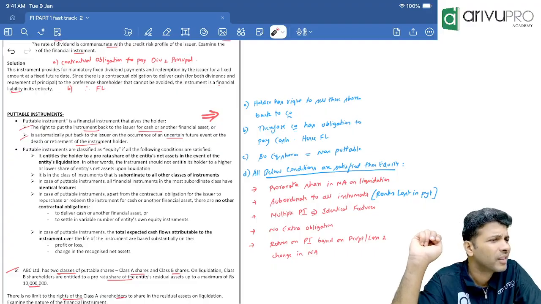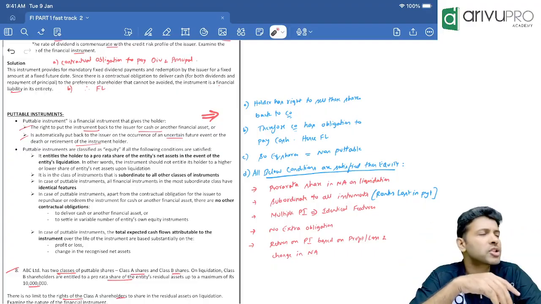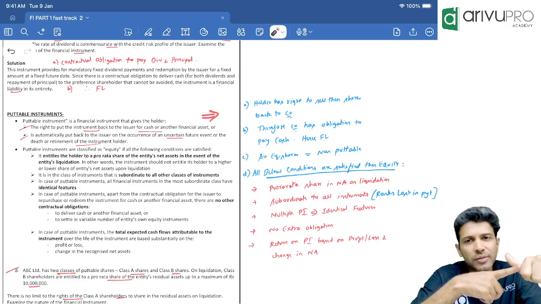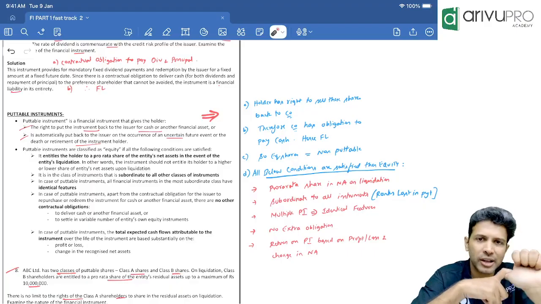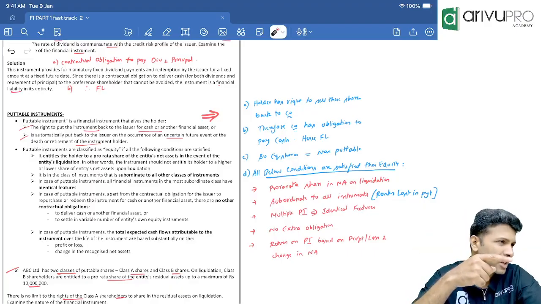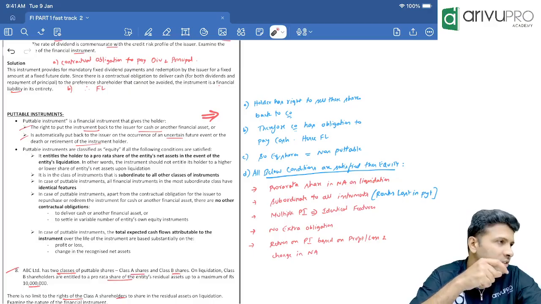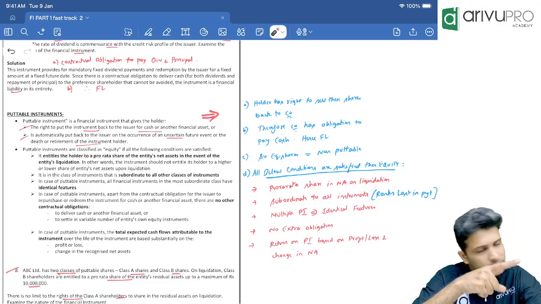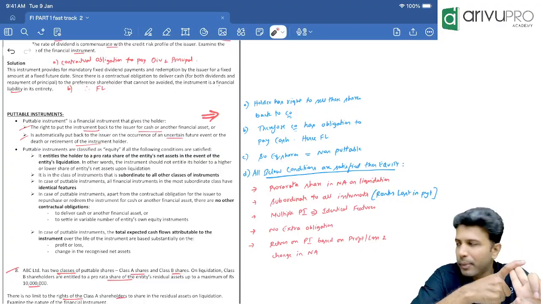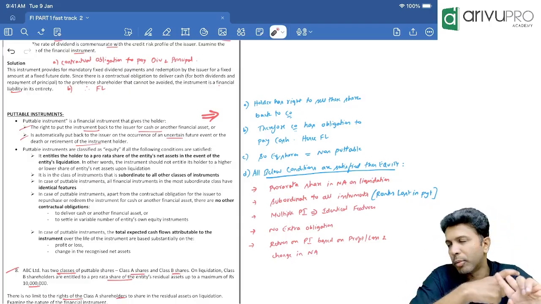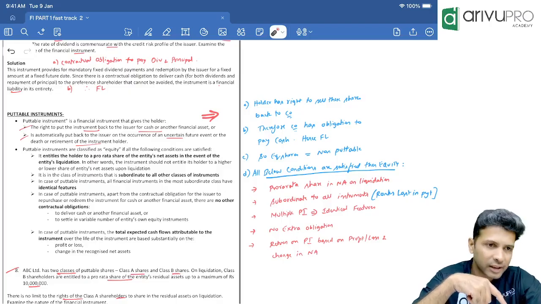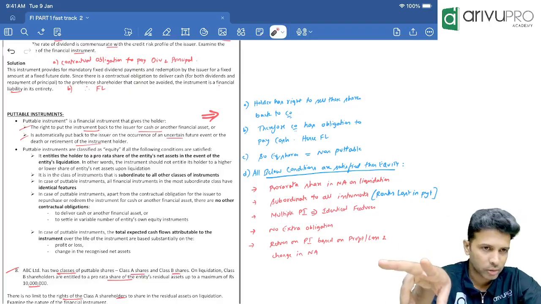What is that? First, putable instrument holders should get a pro rata, proportionate share in the net assets of the company. They should get their payment first or last? Last. That is one. If you have multiple categories of putable instrument, all of them should have identical features, because no partiality is allowed among them.